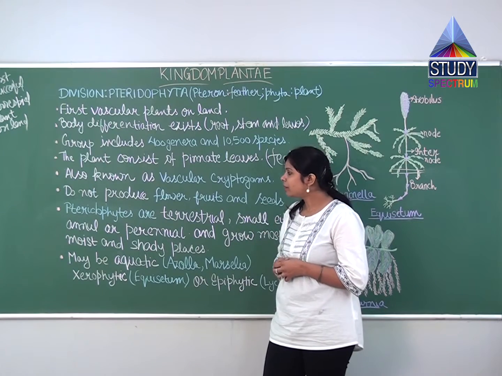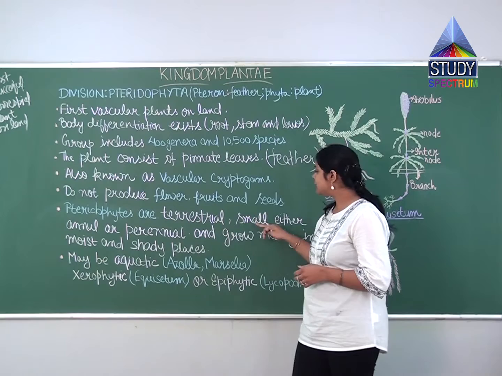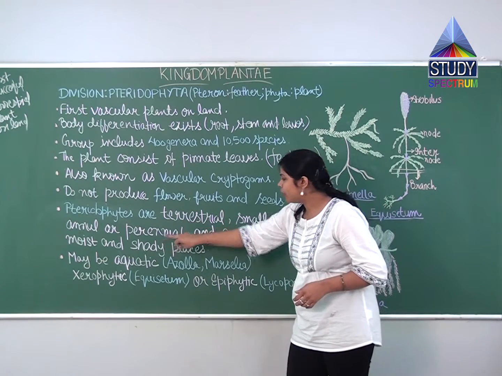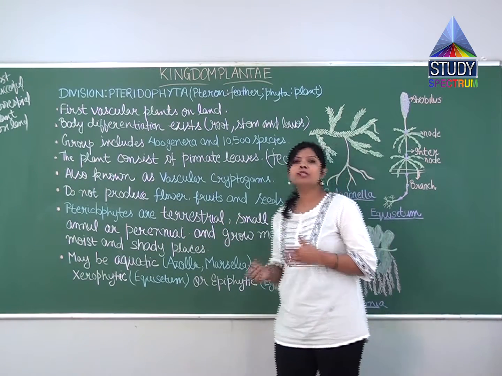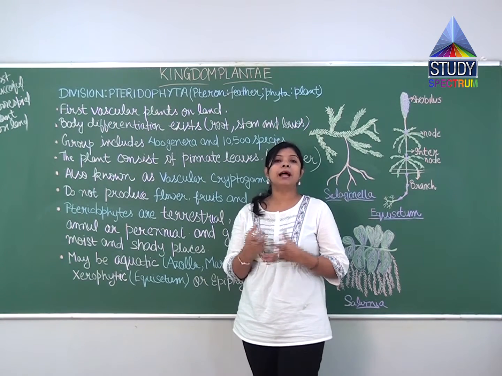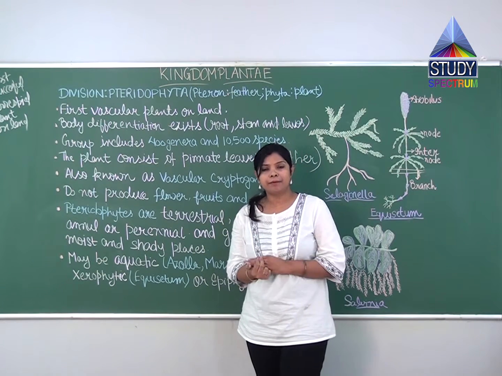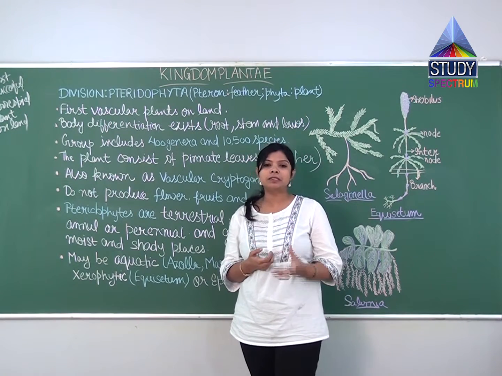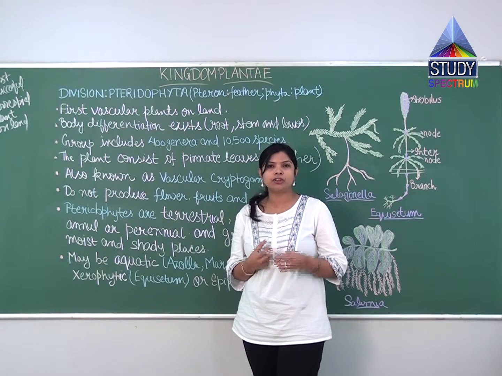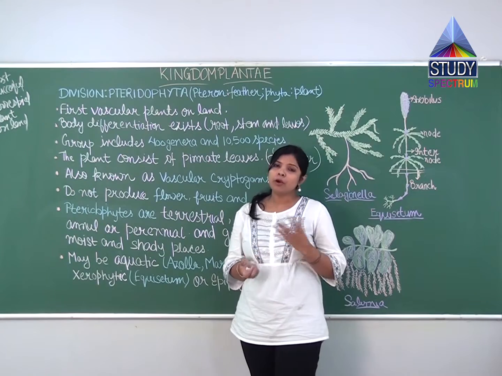Now, other than this, pteridophytes are terrestrial, small, either annual or perennial. Students, what is the meaning of annual plants? Annual plants complete their life cycle in a year, from germination of the plant to the production of seed, all within only 1 year.